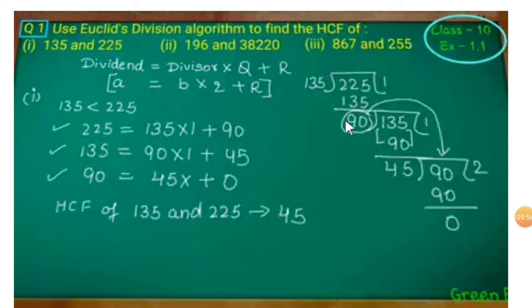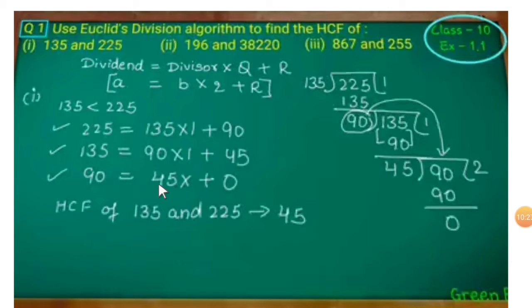Again we have to apply Euclid's division lemma for these two numbers, 90 and 135. So 135 divided by 90, 1 ninety is 90, the remainder will be 45. See, 135 is equal to 90 into 1 plus 45. In this step also the remainder is not equal to 0. Again we have to continue. Take 90 divided by 45, 45 twos are 90, gives us 0. We have to stop here.